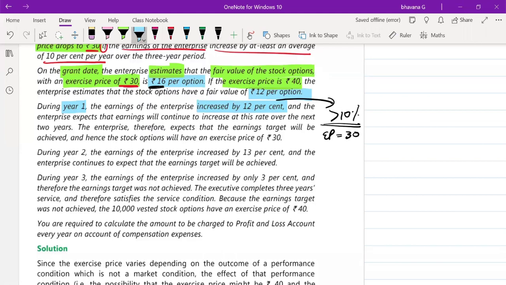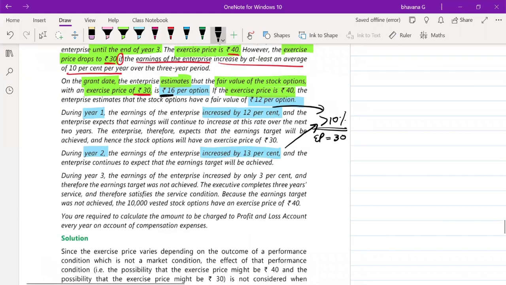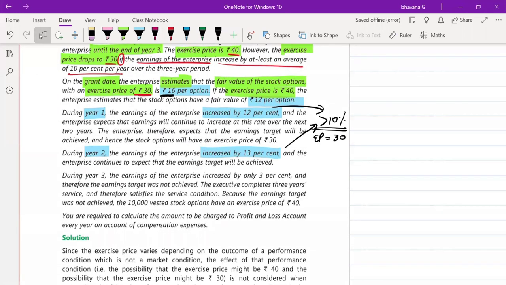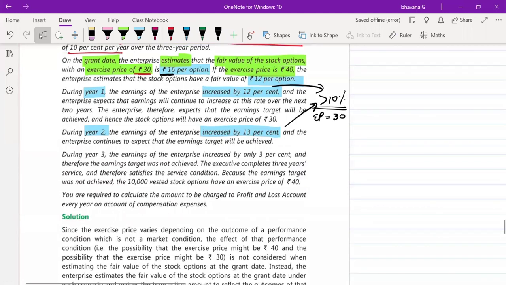Then they tell you that in year 2, the earnings of the enterprise increased by 13%. Again, the same, it is increased by more than 10%. Yes, it is at least 10% or more than that. So it has increased more than 10% here. So here also the exercise price will be 30 only in the second year.